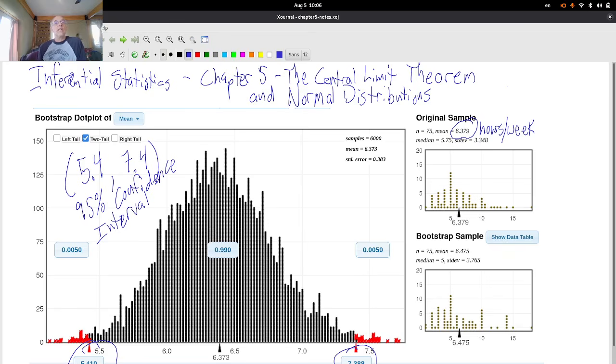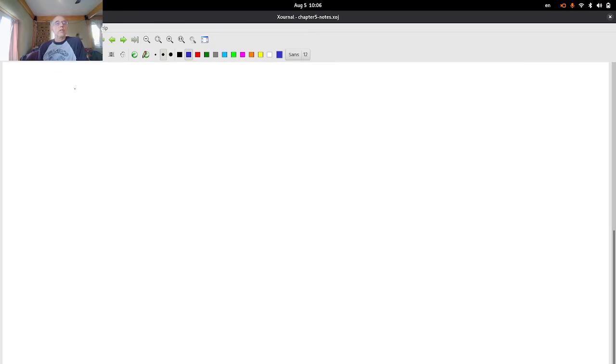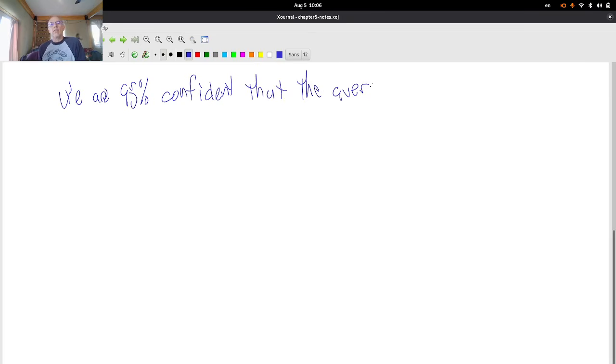And again, my interpretation of that always starts off the same way. We are 95% confident that the average, we've got to be clear to point out this is an average, you can call it a mean if you want. Daily screen time, we have to define what the numbers mean. I'm claiming the population is community college students.